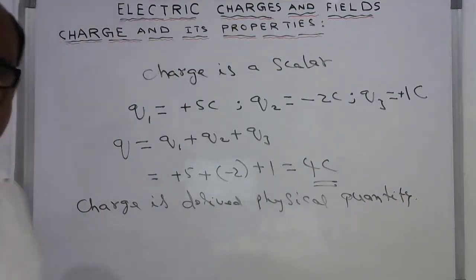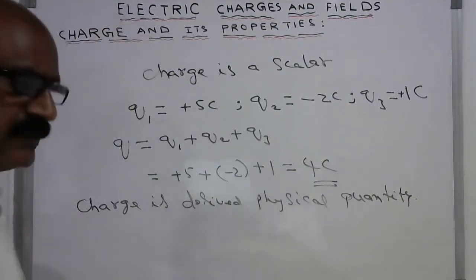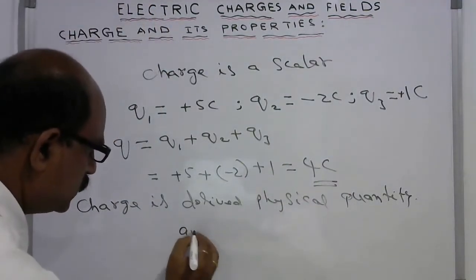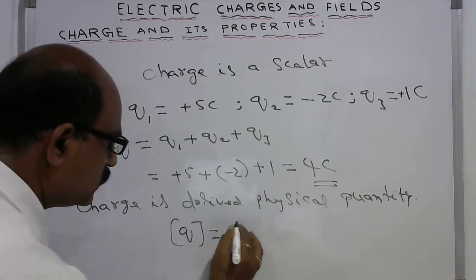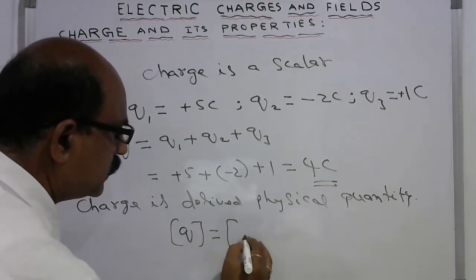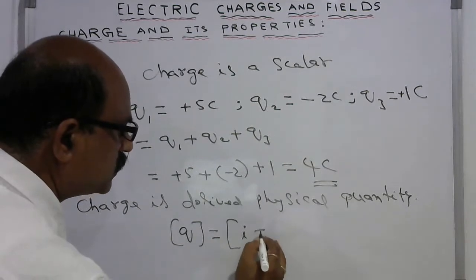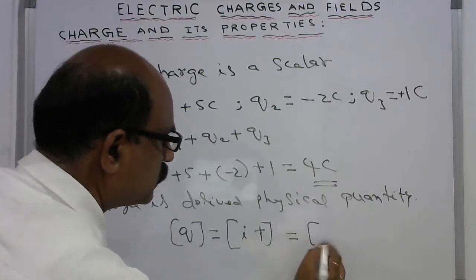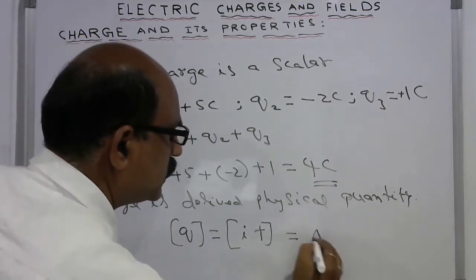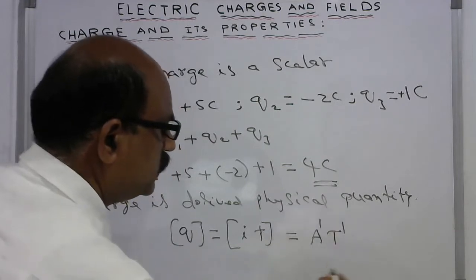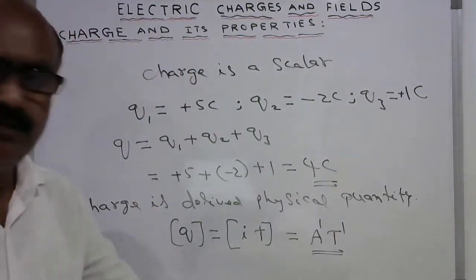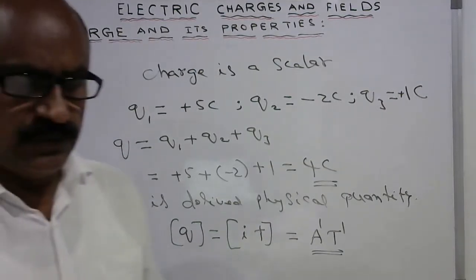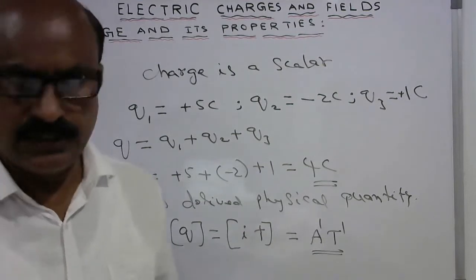So what does it mean by derived physical quantity? It means it is expressed in terms of fundamental quantities. So charge can be expressed in terms of the dimensional formula of I and the dimensional formula of T. The dimensional formula of the charge can be written as A1 T1. So this is the dimensional formula of charge.